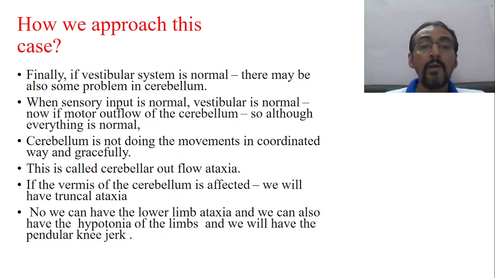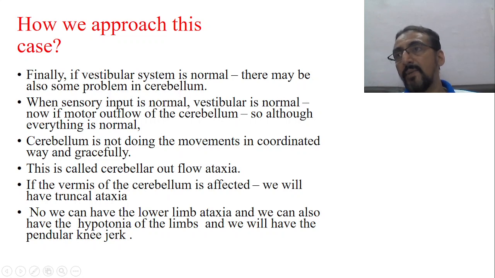So now we can have lower limb ataxia, and we can also have hypotonia of the limbs, and we will have a pendular knee jerk. Now when truncal ataxia is there, there may be hypotonia of the muscles. Meantime we have a pendular knee jerk.